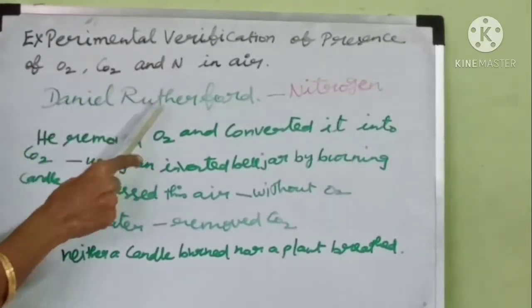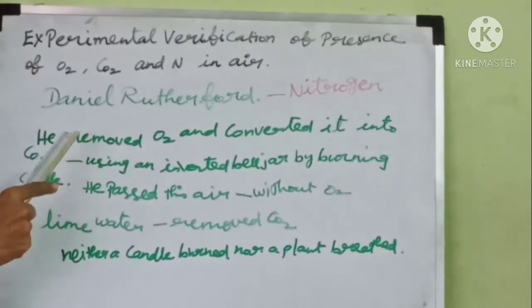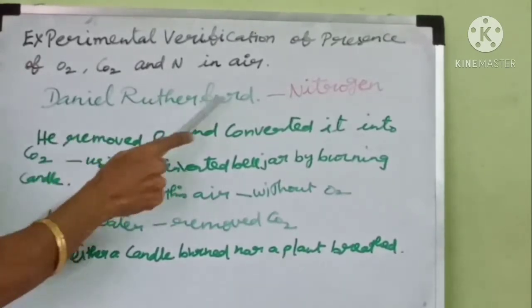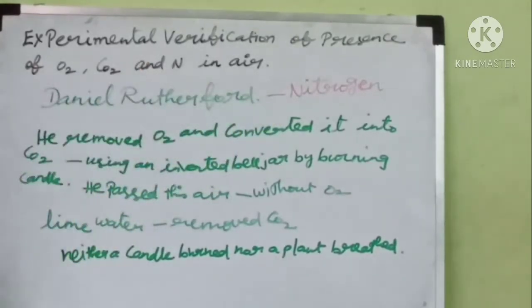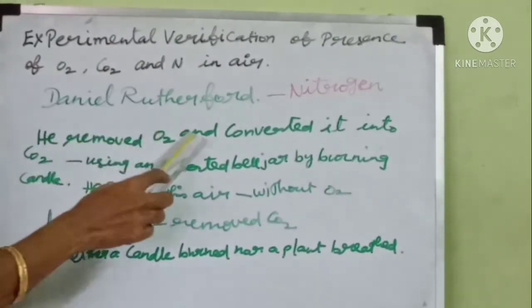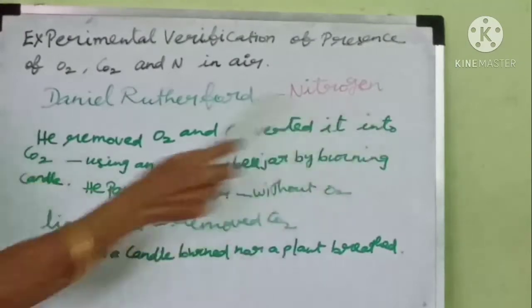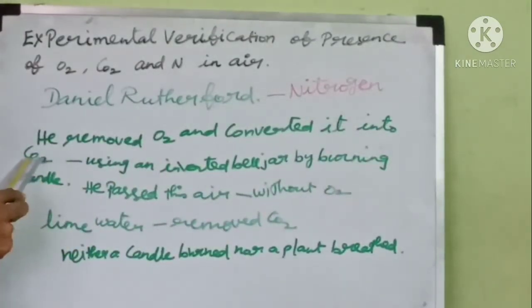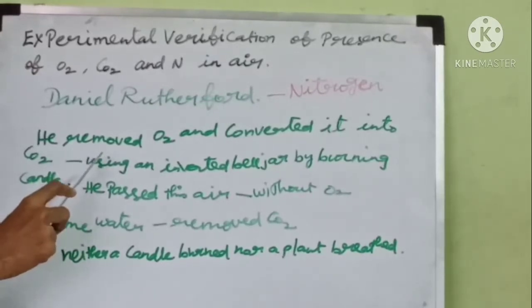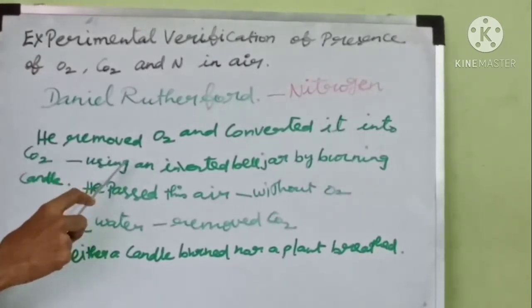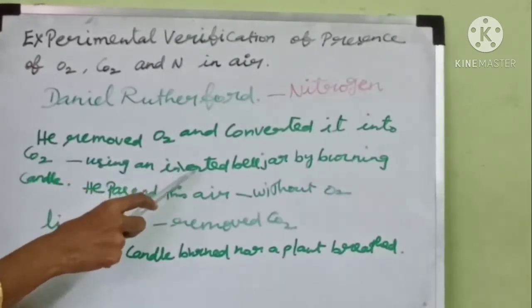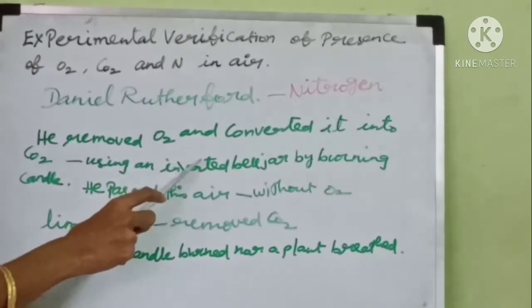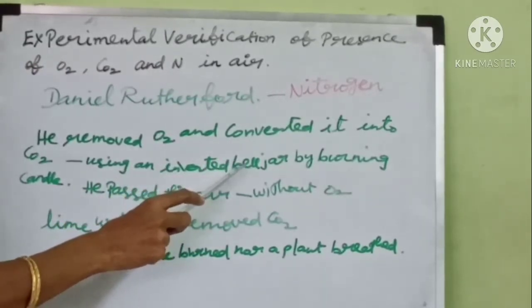Daniel Rutherford, a Scottish chemist, discovered nitrogen. He removed oxygen and converted it into carbon dioxide. How? By using an inverted bell jar, he burned a candle and removed oxygen from that air.